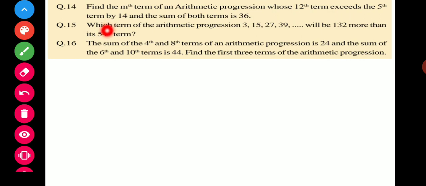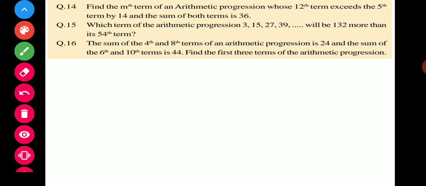In this question, find the mth term of an arithmetic progression whose 12th term exceeds the 5th term by 14, and the sum of both terms is 36. And the 15th term of an arithmetic progression is 132 more than the 54th term. The sum of 4th and 8th terms of an arithmetic progression is 24, and the sum of 6th and 10th terms is 44. Find the first term of the arithmetic progression. All the questions are the same.